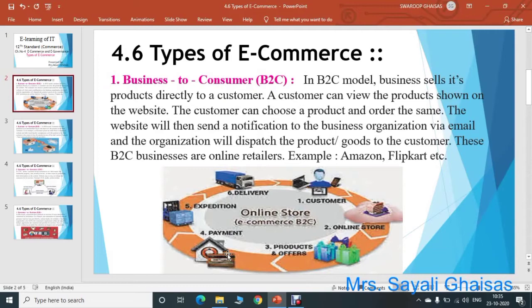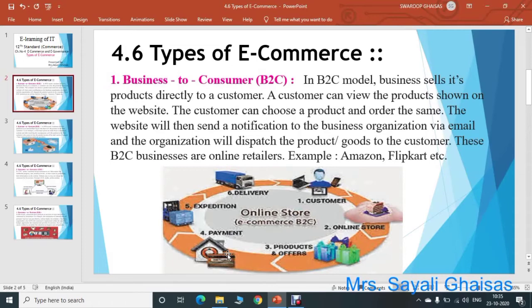So in this way B2C, that is business to consumer type e-commerce, works. Examples of B2C are Amazon and Flipkart. There are different sites as well, like Myntra, or many sites from which we can purchase products. So that is the B2C type.